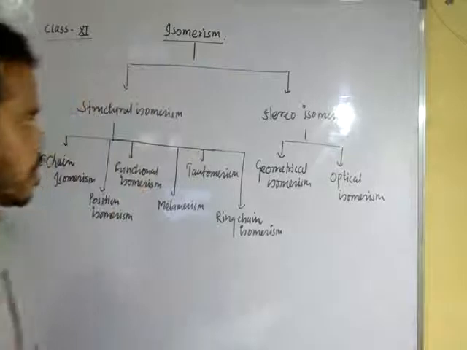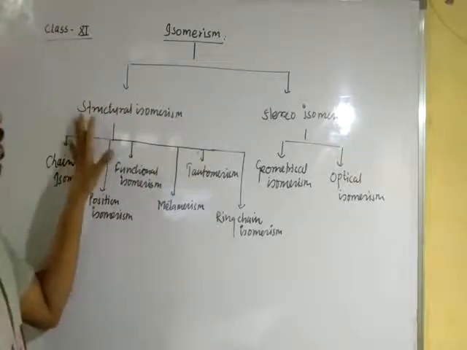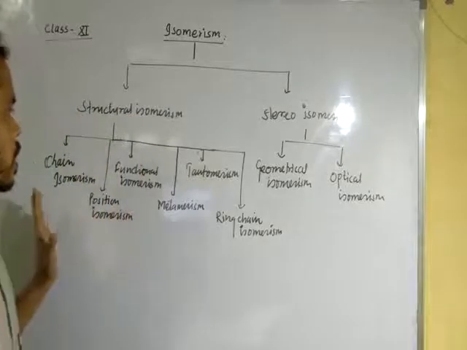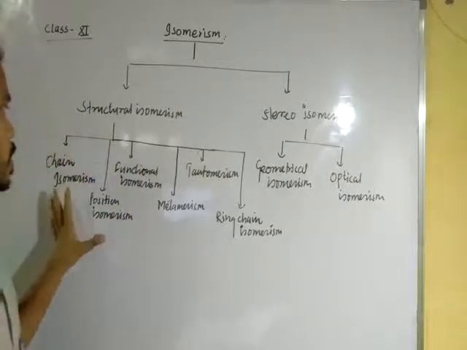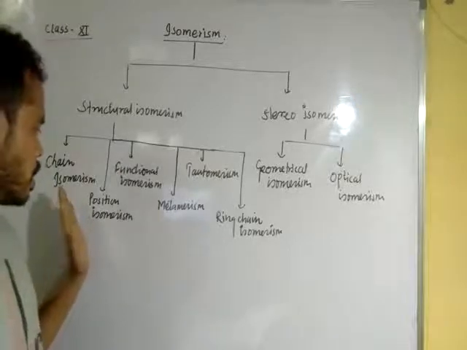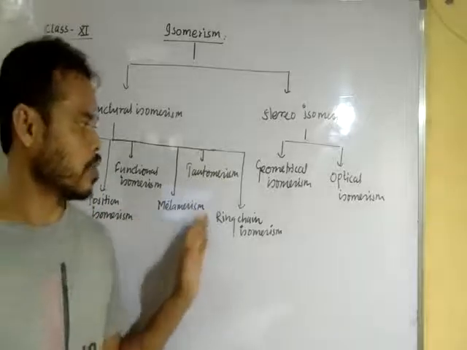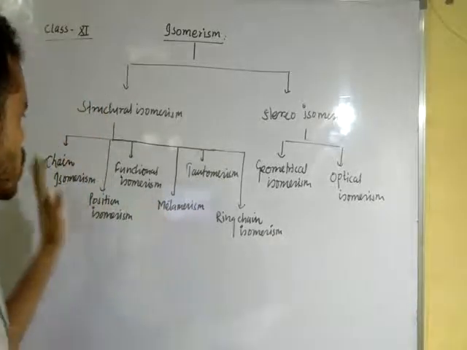Okay, dear student. Now we will discuss here one by one. First of all, structural isomeres, and under structural isomeres, chain isomeres first. Then second is position isomeres. Third one is functional isomeres, and then metameres, tautomeres, and ring chain isomeres. We will discuss one by one.